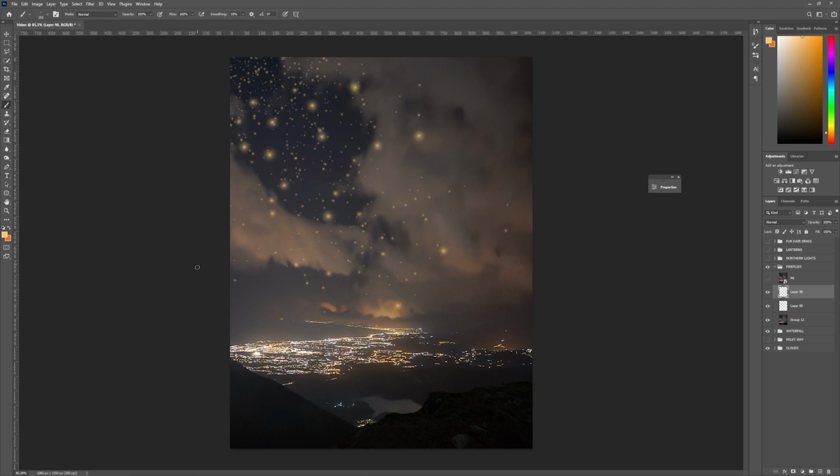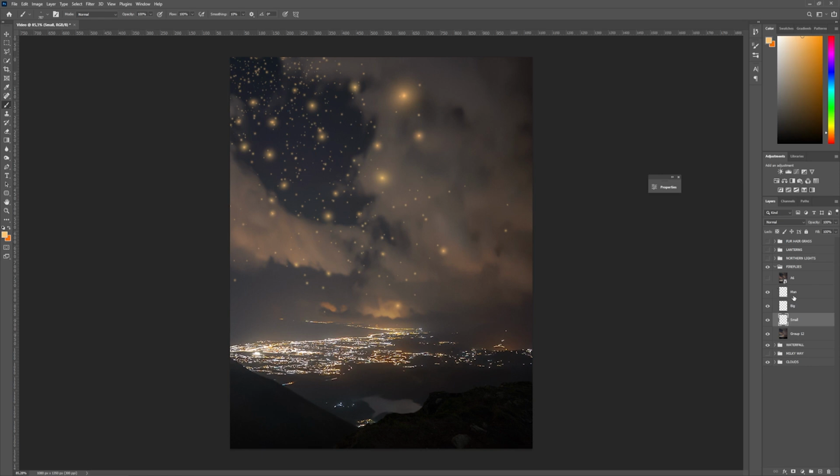So just brush a few times, randomize, maybe increase the size a bit and brush a few bigger ones here. And something like that seems pretty good for me. So small ones, big ones, and let's add our silhouette next. So I'm gonna add a new layer here, and you could name these layers. You can, by the way, name if you just double click on the file. So I could do big, and these are small.